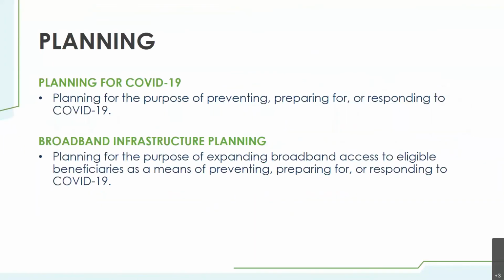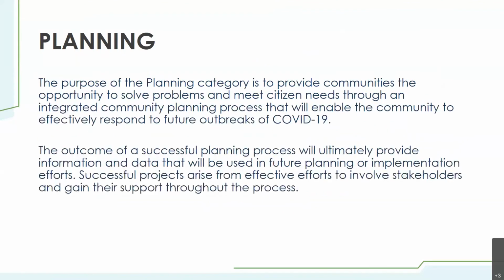Planning for COVID-19. Planning for the purpose of preventing, preparing for, or responding to COVID-19 is an eligible priority activity. Broadband infrastructure planning. Planning for the purpose of expanding broadband access to eligible beneficiaries as a means of preventing, preparing for, or responding to COVID-19. The purpose of the planning category is to provide communities with the opportunity to solve problems that enable them to effectively respond to the future outbreaks of COVID-19.